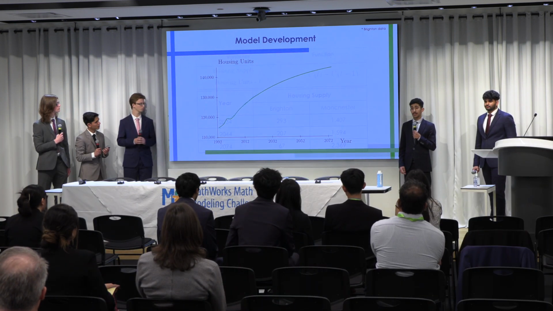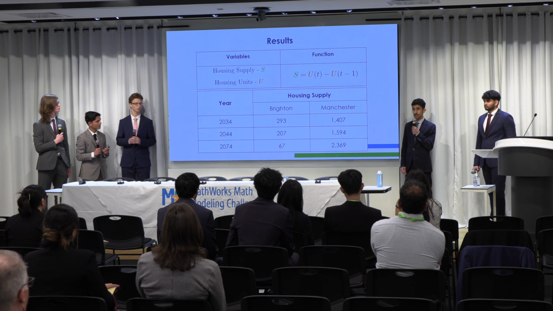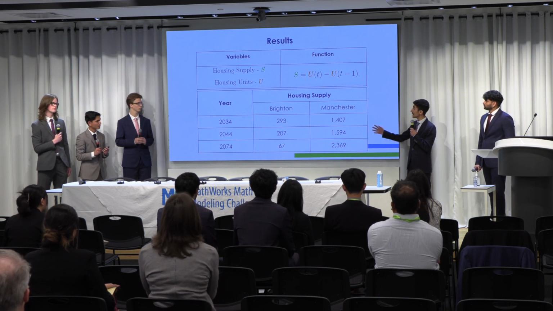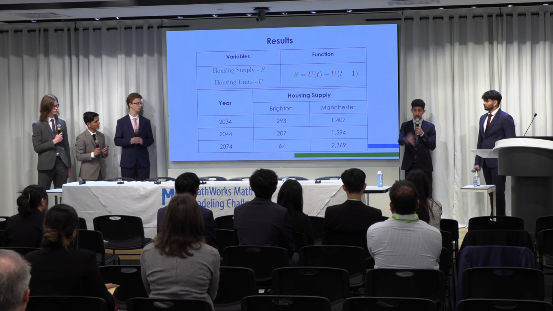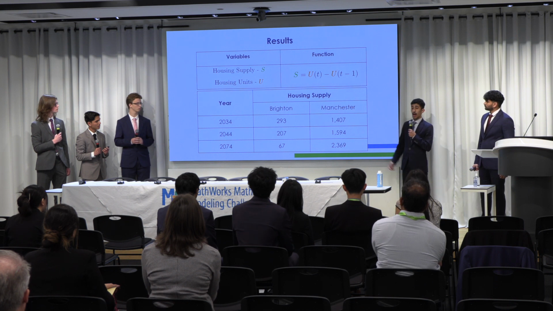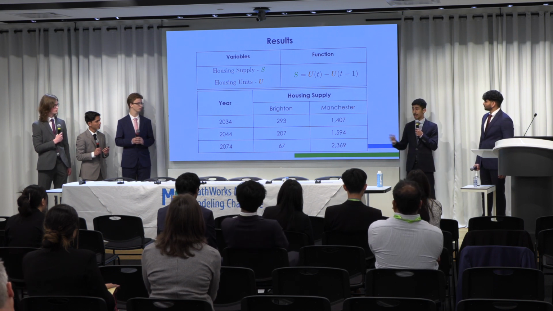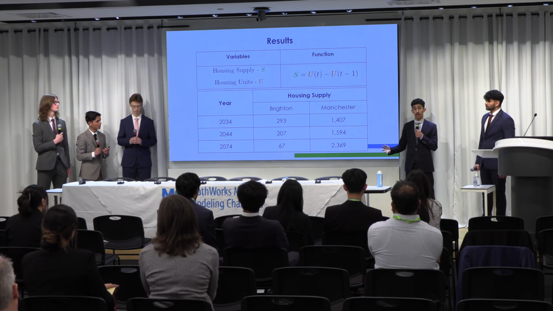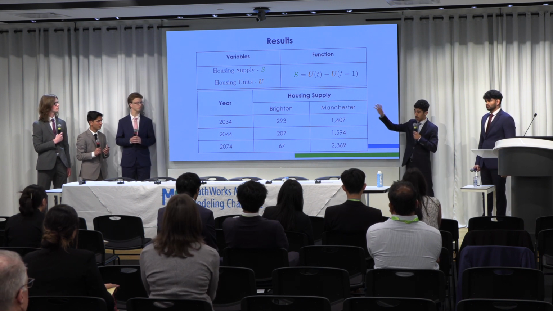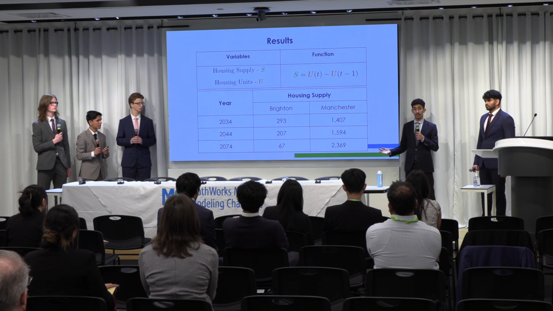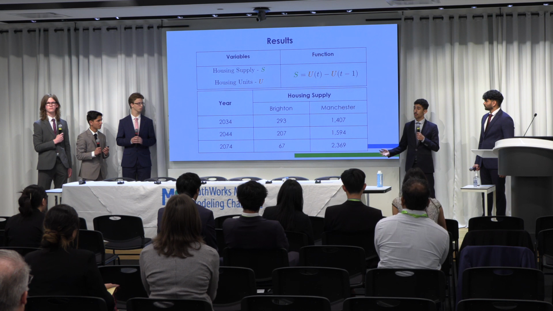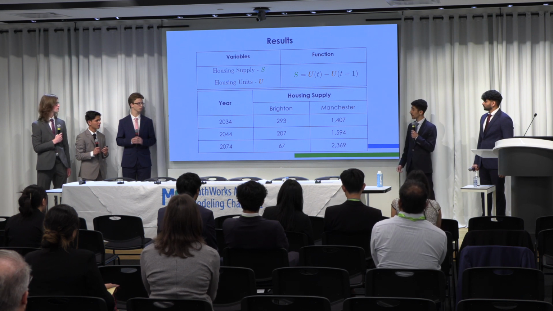We then summed each of the features' logistic equations to get the total housing units as a function of time. The yearly increasing housing supply is defined as the net additions to dwelling statistics per year, according to the UK government. To obtain this, we subtracted the total housing units in the previous year from that in the current, and that's represented by the formula shown here. Our models indicated that in both Brighton and in Manchester, there were a greater number of new accommodations being constructed than decommissioned. In Brighton, however, this trend diminished over time, whereas the opposite was observed in Manchester. This may potentially be due to Manchester's larger size and higher growth rates due to factors such as immigration.